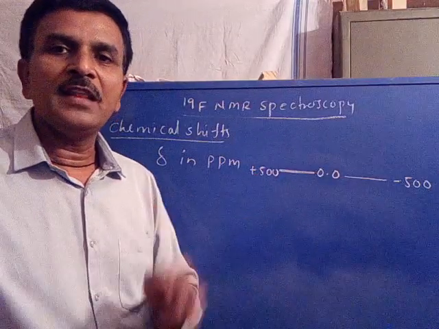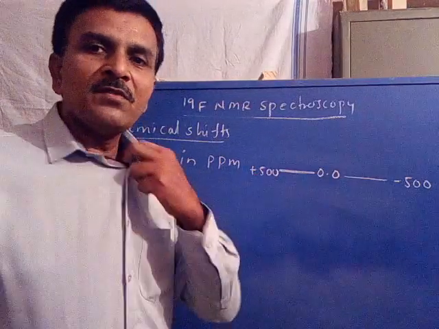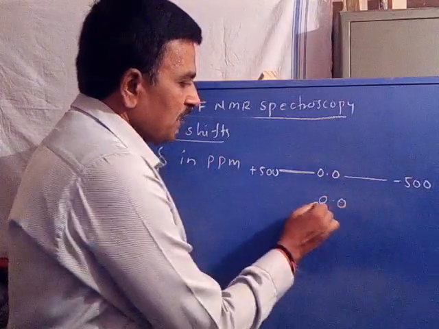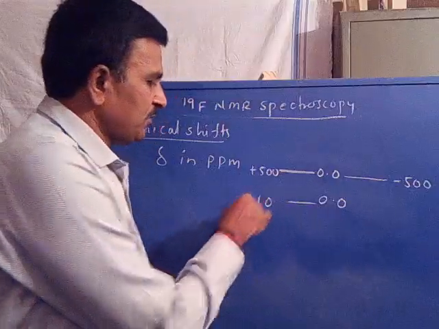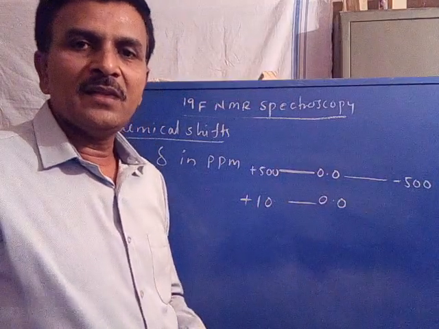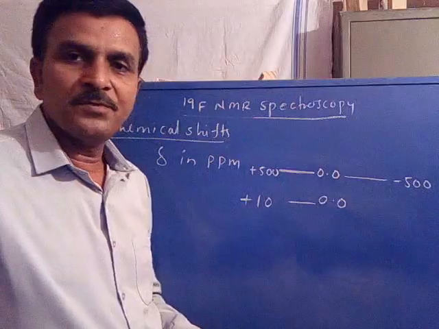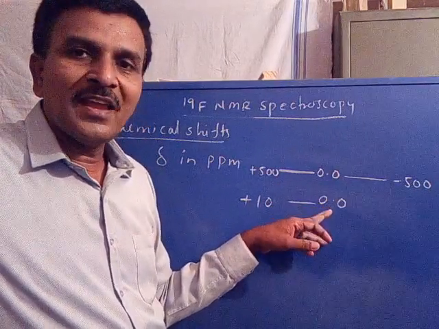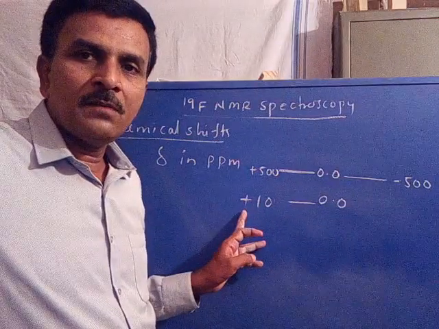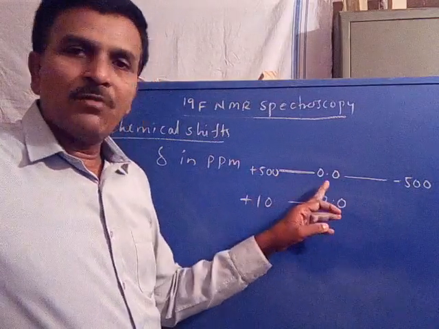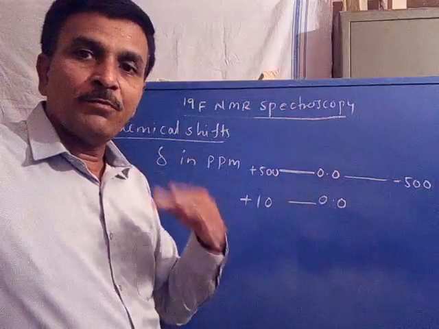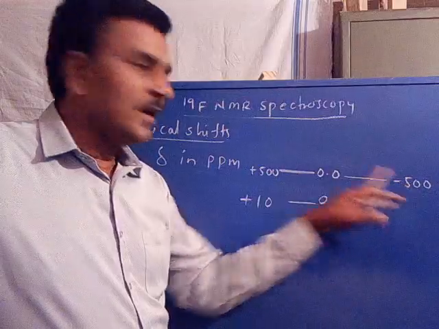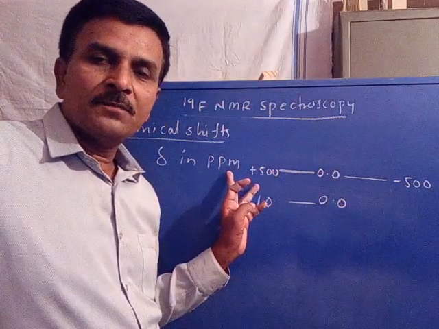Is it clear? Whereas in the proton NMR spectrum, the proton signals appear between 0.0 to say plus 10. In rare cases there are minus values in the absorption frequency. So the proton scale is extended from 0.0 to plus 10 or plus 20, whereas in the fluorine NMR the absorption frequencies lie between 0.0 to minus 500 or 0.0 to plus 500.